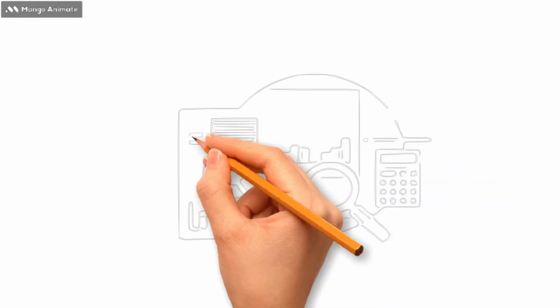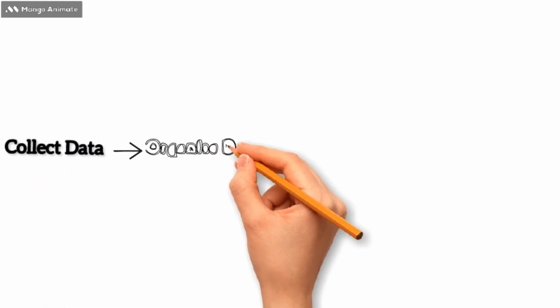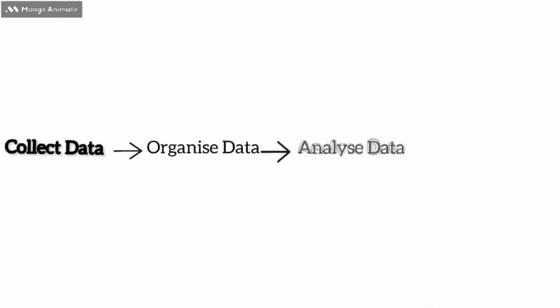With the example I think you guys have an idea how it works. First, we will collect the data which will be in the raw form, then we will organize the data, then we will analyze the data, from that we will interpret the data.